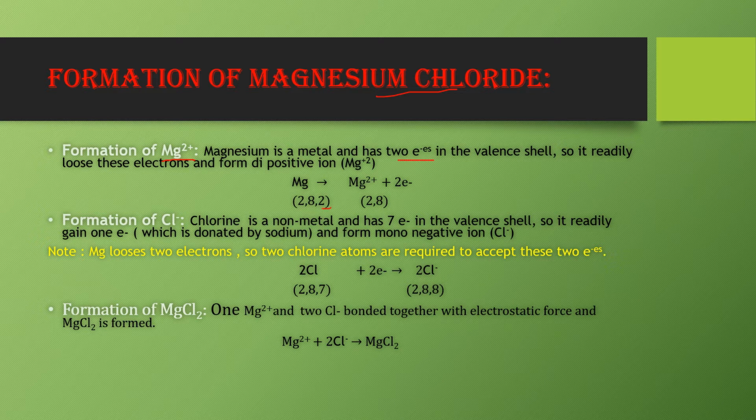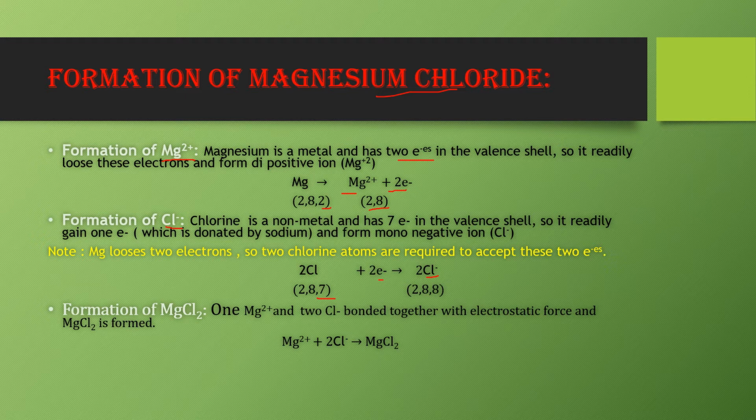Now it loses 2 electrons to complete its octet and form a magnesium plus 2 ion, that is having configuration 2,8. Now formation of anion, that is Cl minus ion. Chlorine is a non-metal having 7 electrons in the outermost shell, so it gains 1 electron to convert into Cl minus. Now one thing should be noted here, that magnesium loses 2 electrons and a chlorine atom only gains 1 electron.